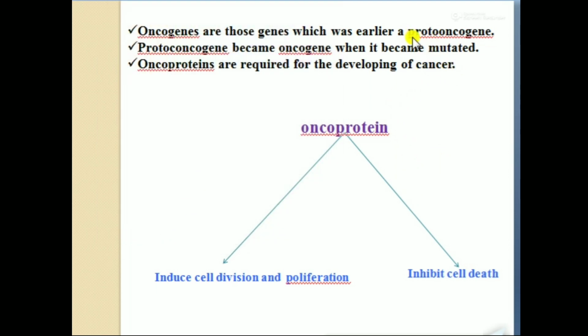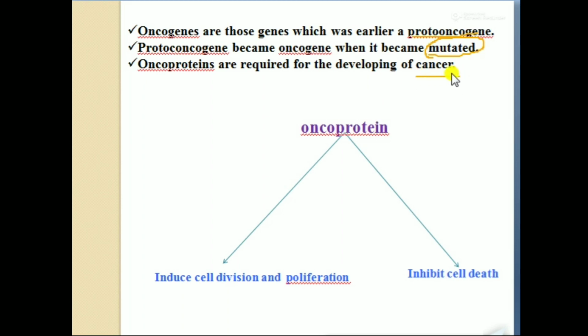Proto-oncogenes become oncogenes when they become mutated. What kind of mutation? It could be a deletion, a duplication, an addition, or viral infection. Any kind of damage related to the chromosome, any kind of damage related to the DNA sequence. When damage causes faulty formation of the DNA, it produces a faulty protein through mRNA. This protein causes the conversion of a normal cell into a cancerous cell.